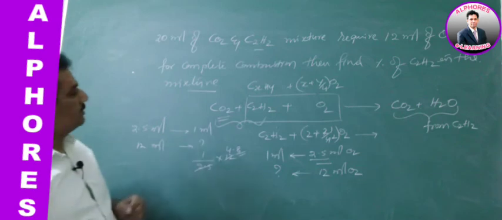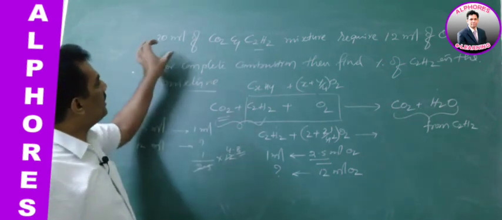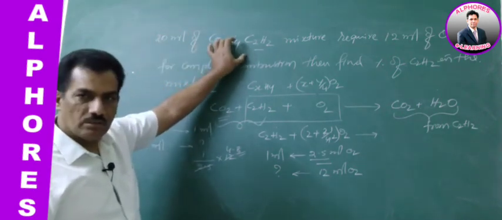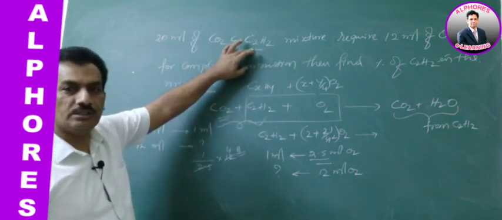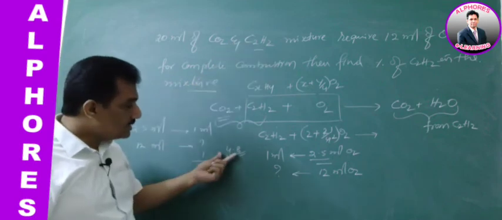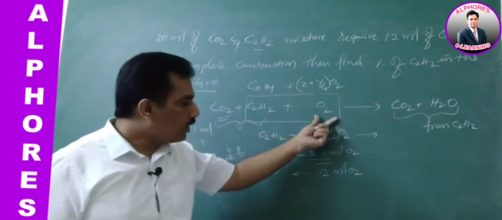That means in the given 20 ml of the mixture, 4.8 ml of acetylene is present.